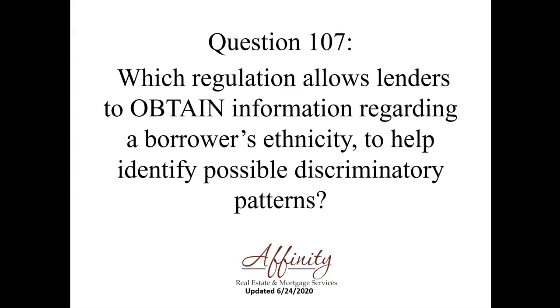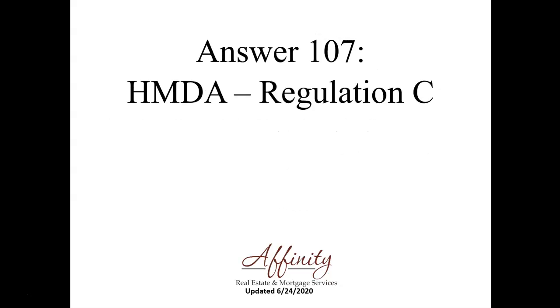Question 107. Which regulation allows lenders to obtain information regarding a borrower's ethnicity to help identify possible discriminatory patterns? That law is called HMDA, also known as Regulation C. It allows the regulators to see what possible discrimination may be taking place.